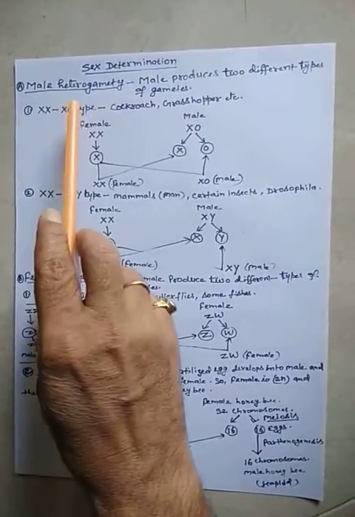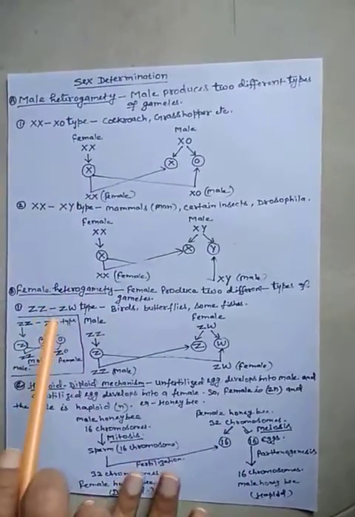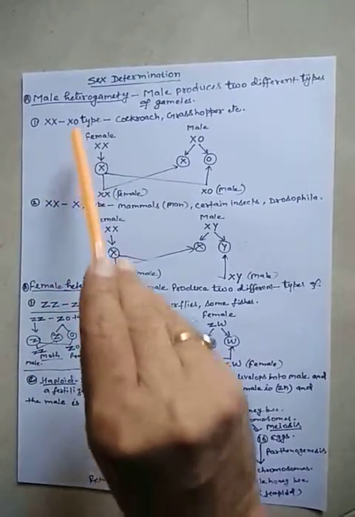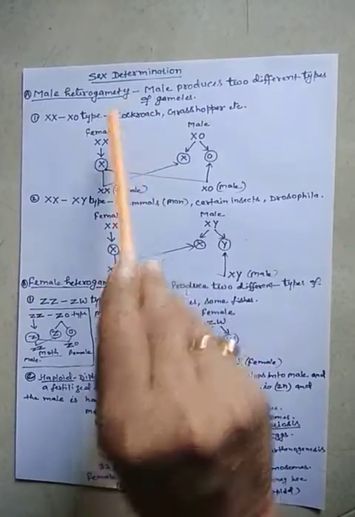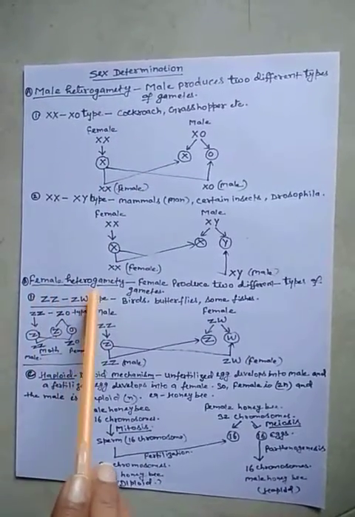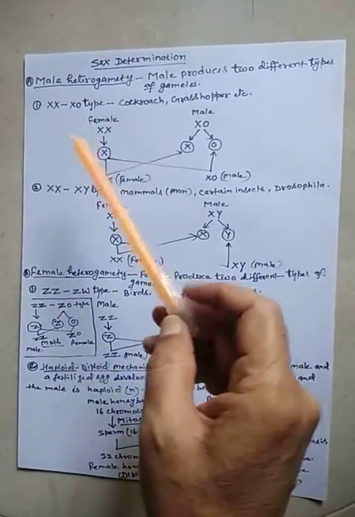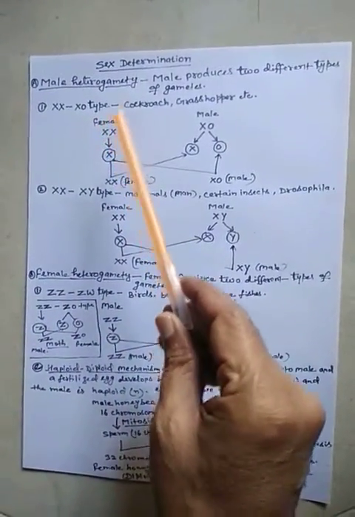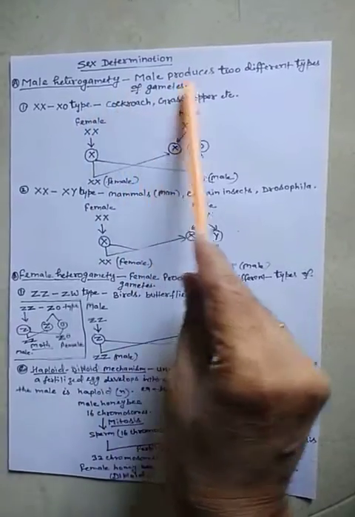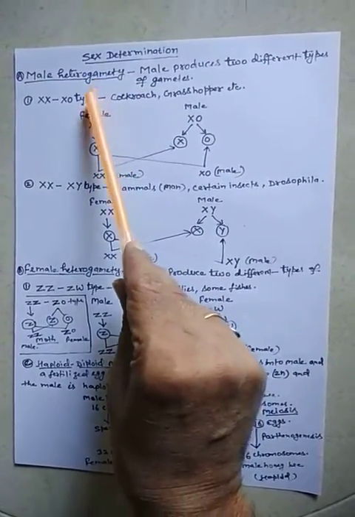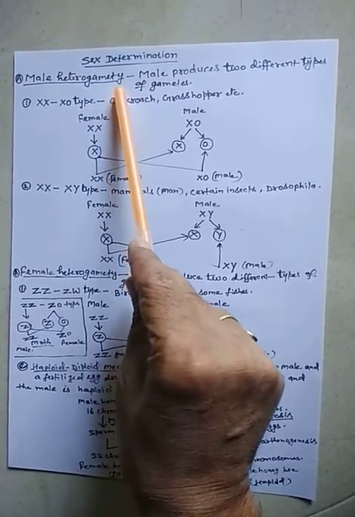Now, there are two types of sex determination: male heterogamety and female heterogamety. In most organisms, the male produces two different types of gametes, and that type of sex determination is called male heterogamety.